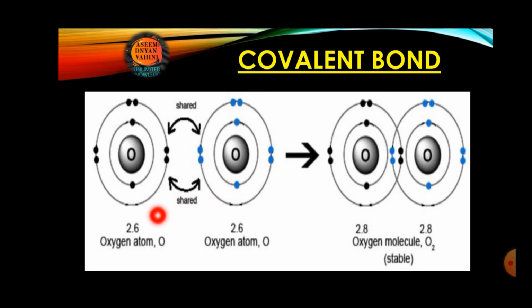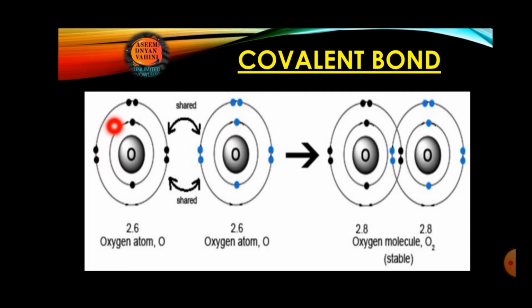First, we are going to take the example of oxygen. As we know, the total number of electrons of oxygen is 8. So the configuration will be 2, 6. Oxygen is a diatomic element. It exists in nature as 2 atoms together. That's why here we are making 2 different atomic structures for oxygen. According to the configuration, the first orbit will have 2 electrons and the second orbit will have 6 electrons.